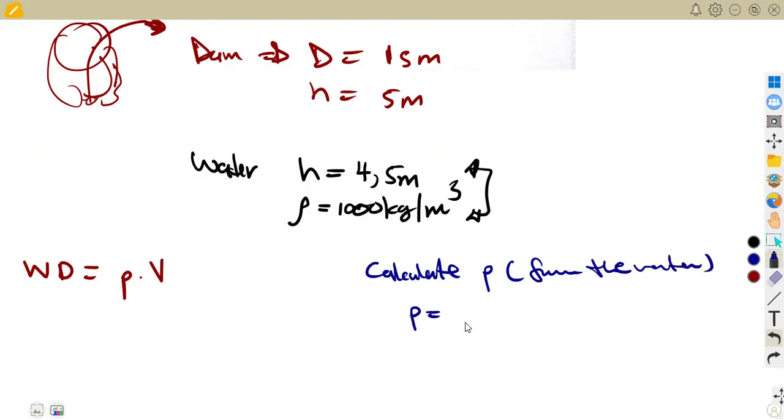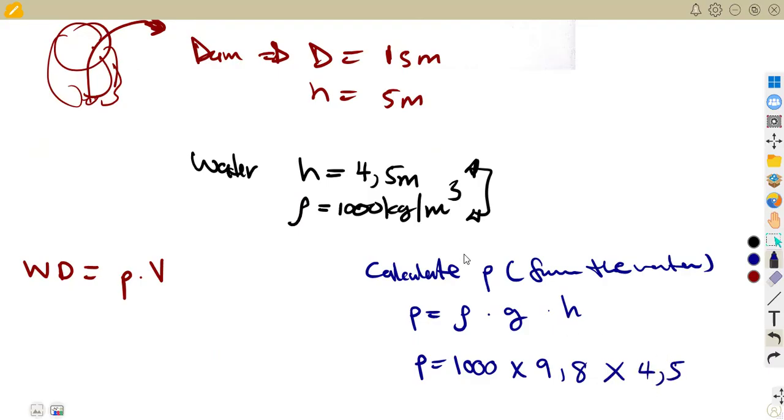Remember, pressure is equal to the density times the gravitational acceleration times the height, rho g h. So the pressure is the density of 1,000 kilograms per cubic meter times the gravitational acceleration from our information sheet, 9.8, times the height in meters, which is 4.5. Take note of what we are considering, that is the most important part.